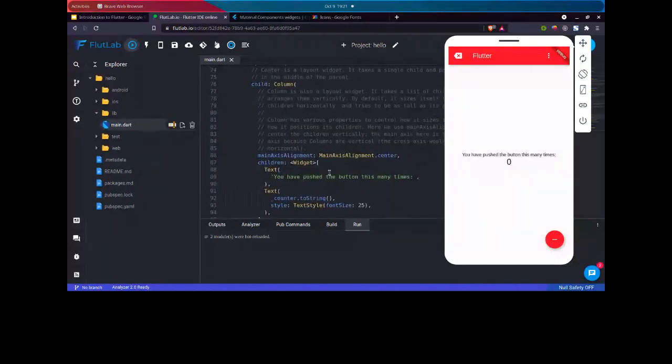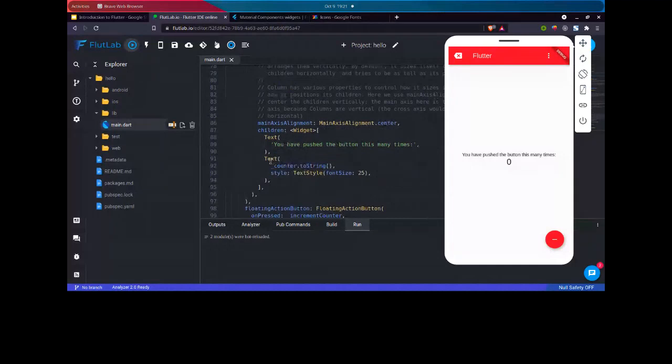A text widget, which is basically a hard-coded text, and then we have another text which contains the counter value with a font size of 25. Text style is just like CSS in JavaScript. You can set font style, font weight, and other parameters. You can set the color also. So basically, you can use CSS-like styling here. You can notice that our color changes to green here.